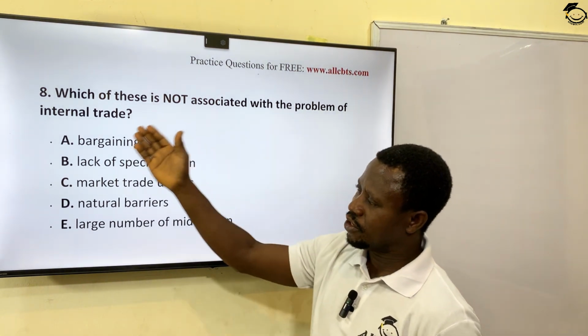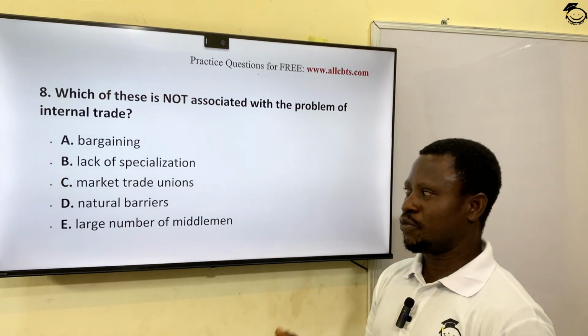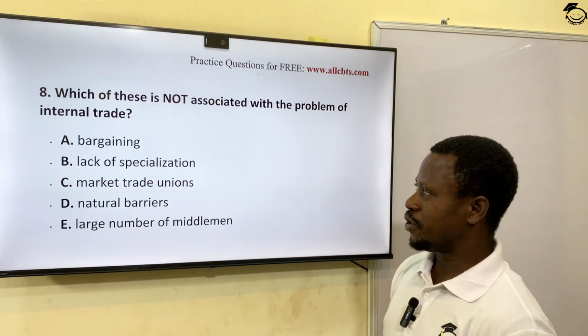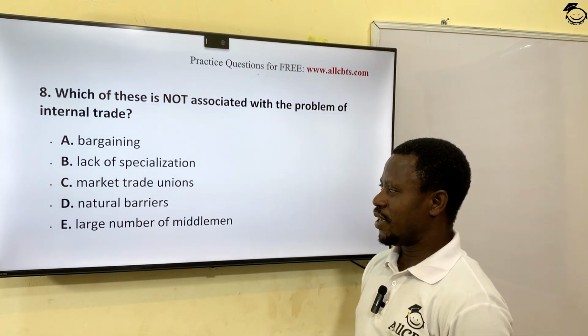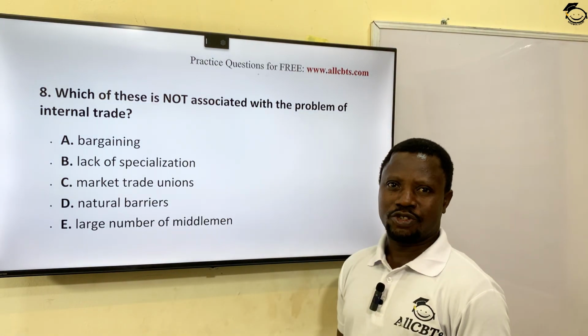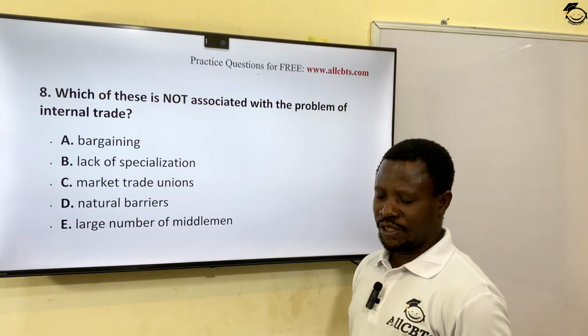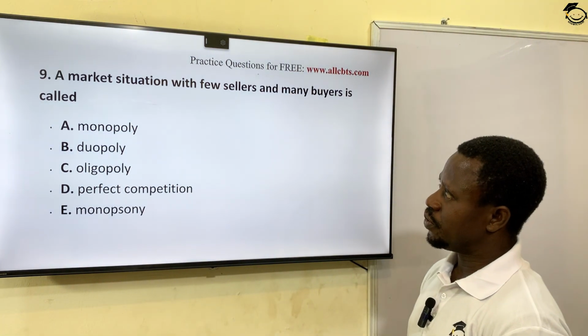In other words, all these options are parts of the operations of internal trade except one. Bargaining, lack of specialization, market trade unions, natural barriers, large number of middlemen. The one that is odd here is natural barriers, option D, and that is the correct answer. We'll go to the next question.